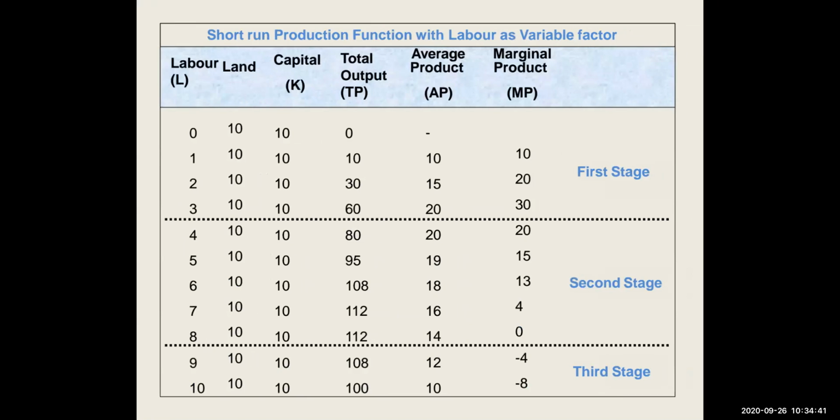We can see that in the same table which we have seen earlier. In the first stage our total product is increasing: 10, 30, 60, 80. Then in the second stage it is increasing, but the difference from 10 to 30 was 15, then slowly we can see from 95 it goes to 108, which means even though it is increasing, it is at a diminishing rate. And in the third stage it starts falling from 108 to 100. So we have three stages: first stage is increasing, second stage is increasing at diminishing rate, and the third stage is decreasing.